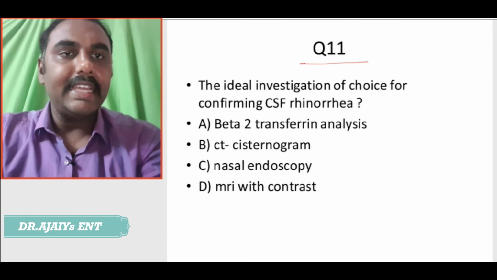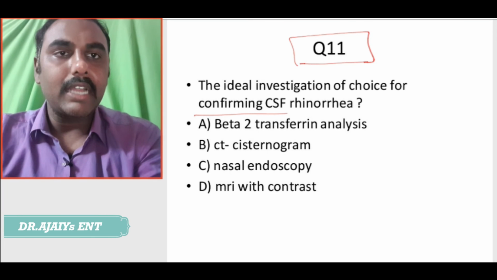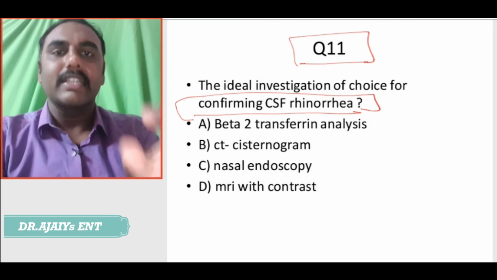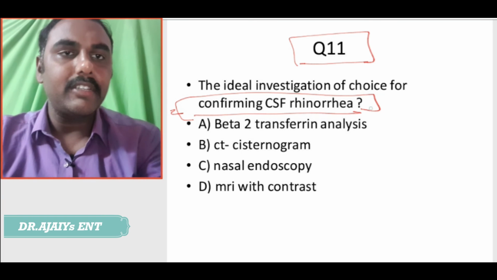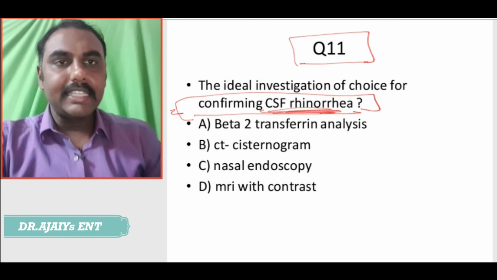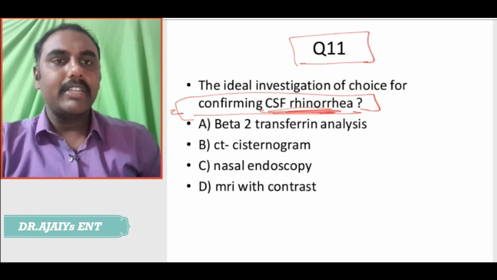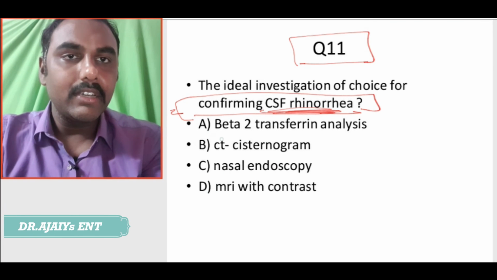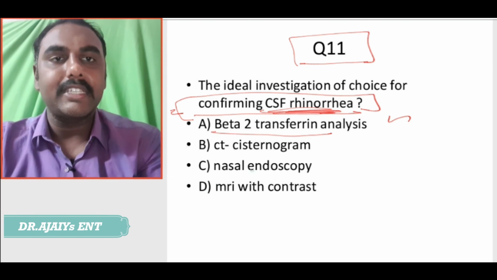The ideal investigation of choice for confirming CSF rhinorrhea. So, the investigation of choice, again a one liner. Go on to option A or B or C or D. Obviously A is used in diagnosis of CSF rhinorrhea.